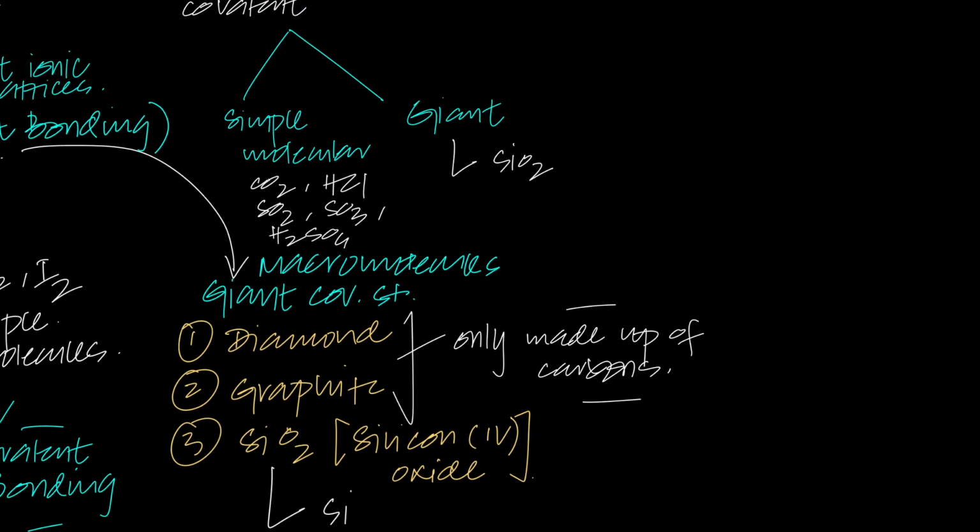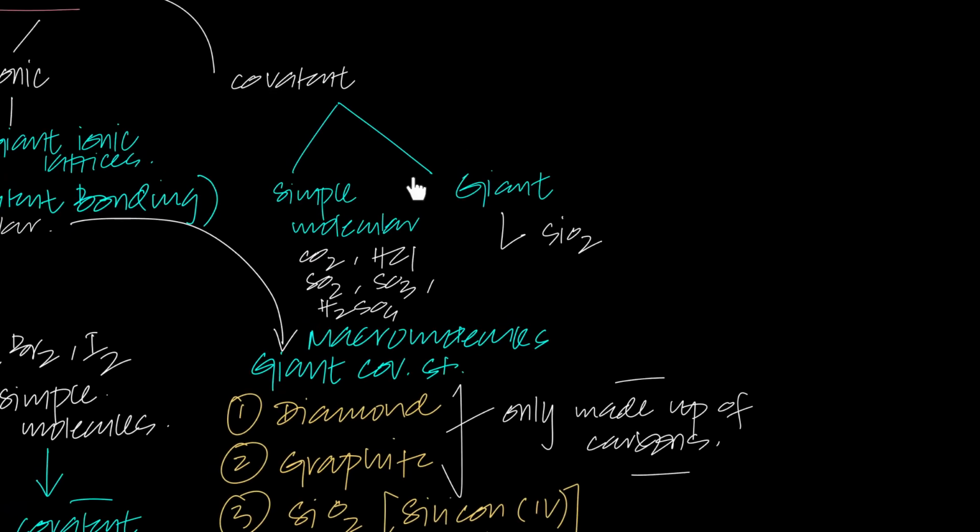But SiO2 has 2 or more elements chemically combined, so you can call it a giant covalent structure or a macromolecule or a giant covalent compound even. And even polymers, which you study in O levels and IGCSE, are giant covalent compounds. You can also call them macromolecules.